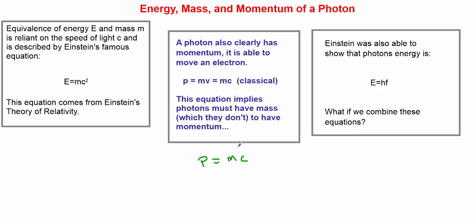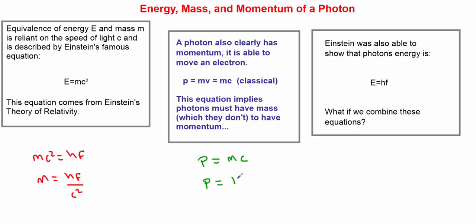Mass can't come into play here because photons don't have mass. So what I want to first do is take these two equations, E equals mc squared and E equals hf, and set them equal to each other. So mc squared equals hf. Now I want to rearrange this for m to show that m equals hf over the speed of light squared. I'm going to take this whole thing and plug it in for m over here.